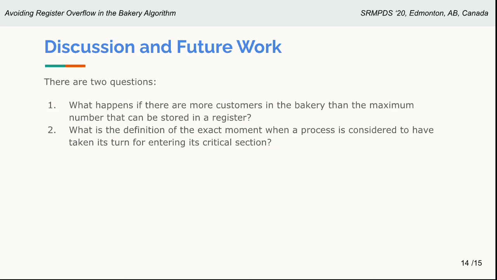There are two questions about the Bakery++ algorithm. The first one is, what happens if there are more customers in the bakery than the maximum number that can be stored in a register? For example, imagine the system has too many users, more than the maximum value storable in a register. What happens then? One solution may be to use multiple registers for storing the value of number, and that is fine because the bakery algorithm and the Bakery++ algorithm do not assume atomic reads and writes of the registers. This may be one simple solution for this question.